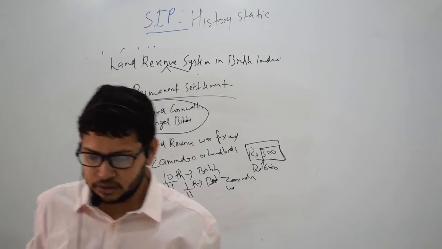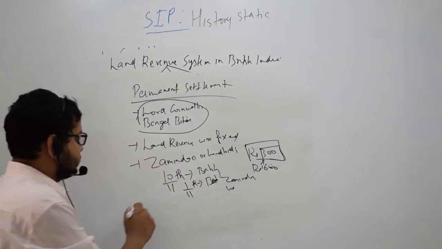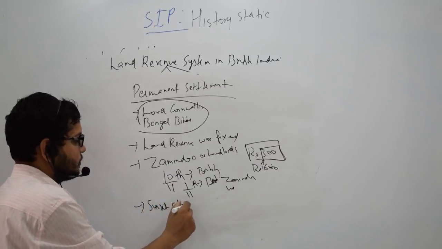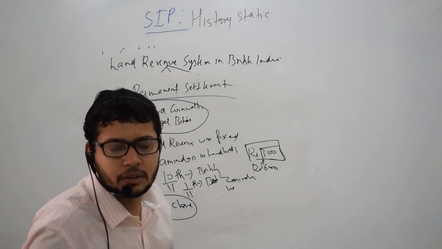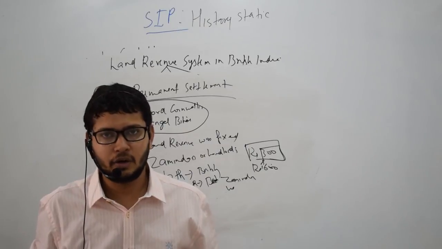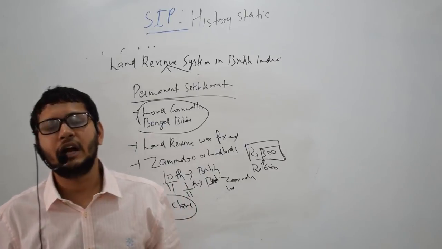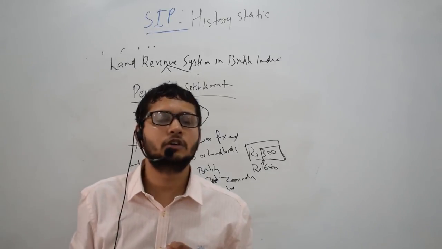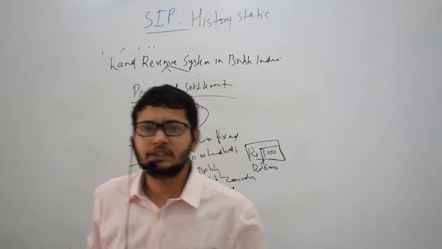Now there was also this sunset clause. This would mean that if the Zamindar would not submit the land revenue on the evening of this particular date, then his land would be transferred to some other person or some other Zamindar. So this was known as the sunset clause.